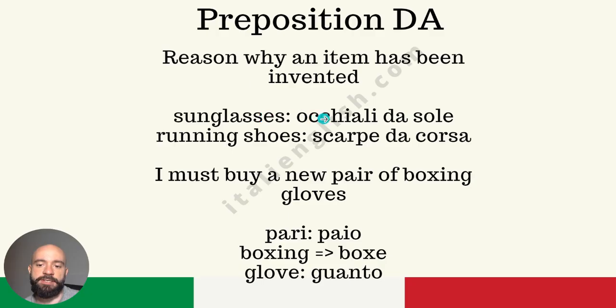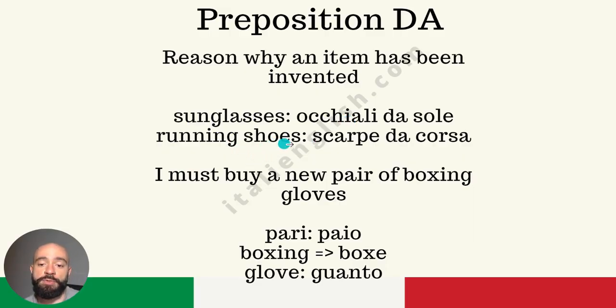So glasses is occhiali and sun is sole. So occhiali da sole. The second one is the introduction, let's say, and the first part is here to specify the thing that we are achieving with the second part. So we achieve protection from the sun using the glasses, so occhiali da sole.